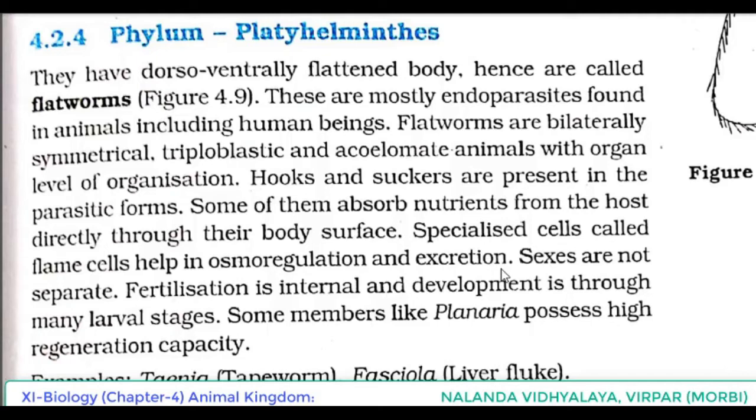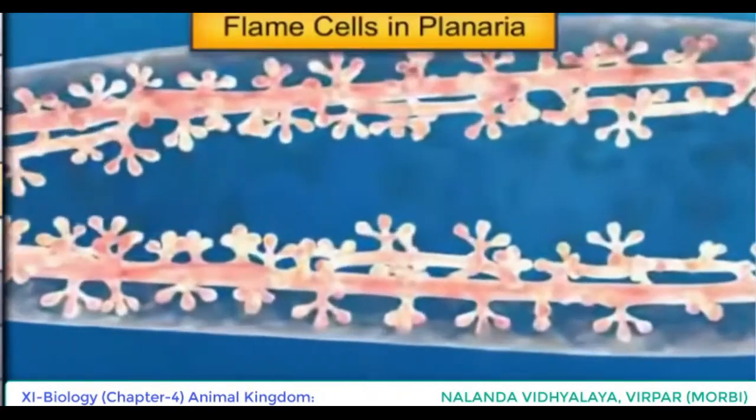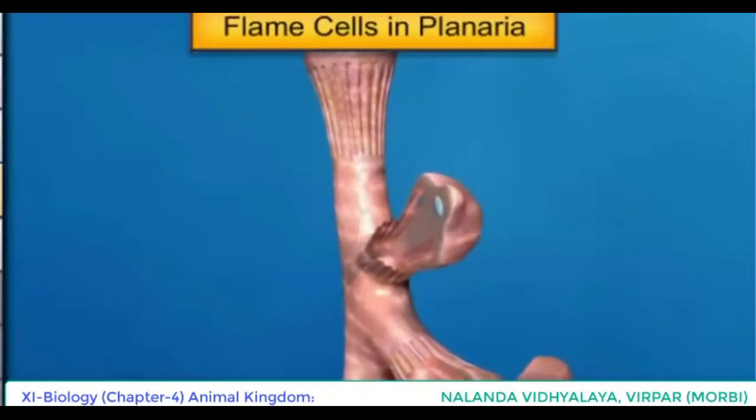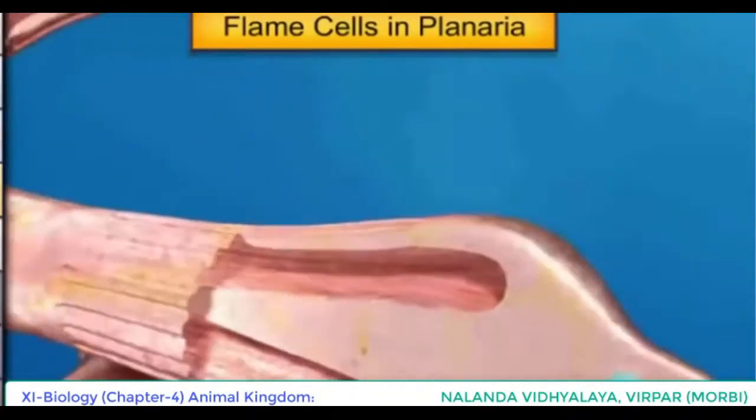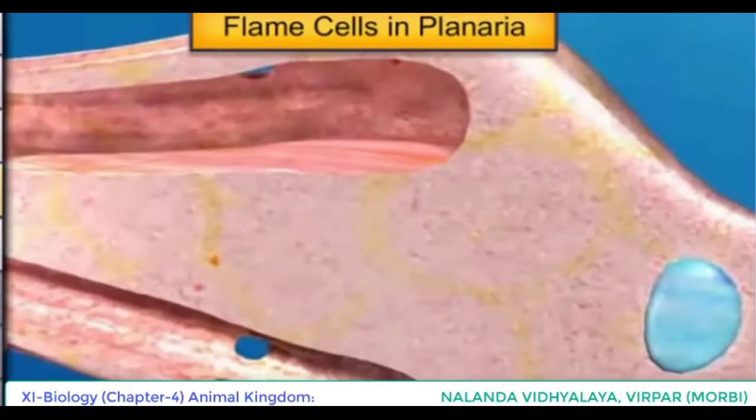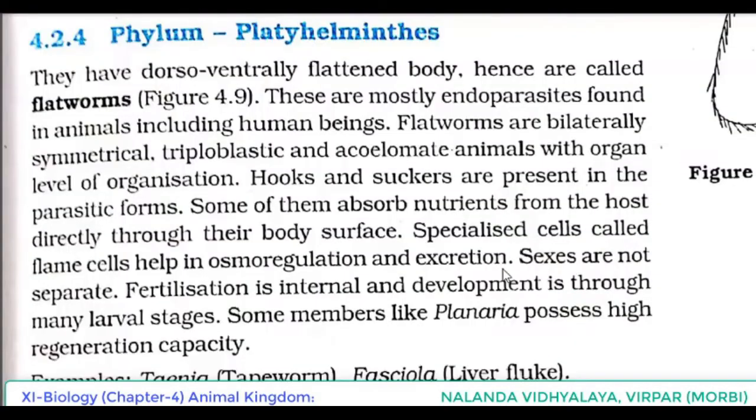In Coelenterata, there is gastrovascular cavity. And now in Platyhelminthes, they have special cells called flame cells, which help in osmoregulation and excretion.